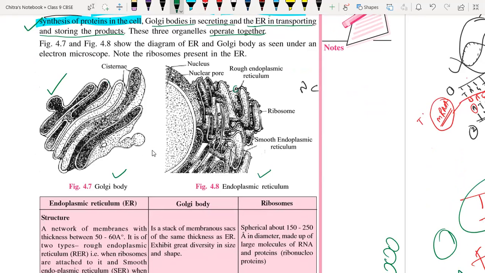And here, on the endoplasmic reticulum, ribosomes are attached, so they are called rough endoplasmic reticulum. If ribosomes are attached, it is called rough, and if not attached, it is called smooth endoplasmic reticulum.